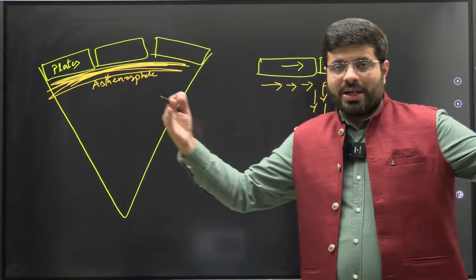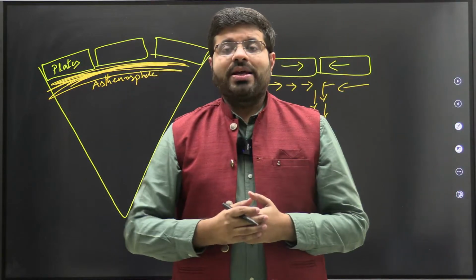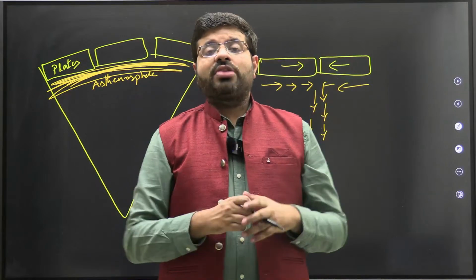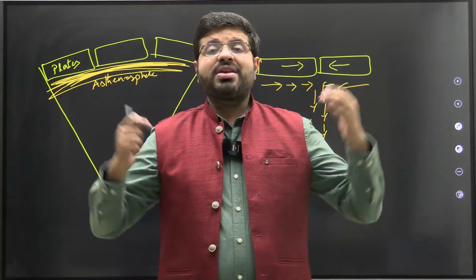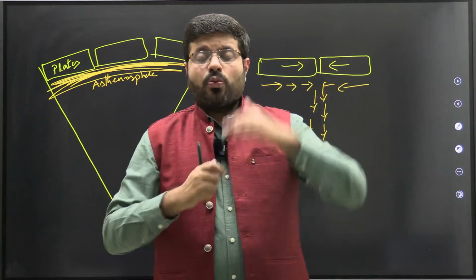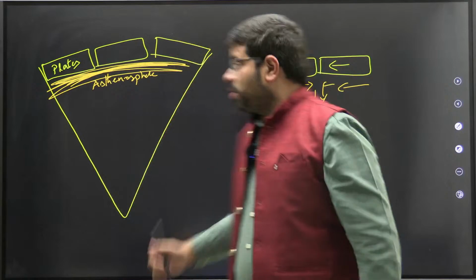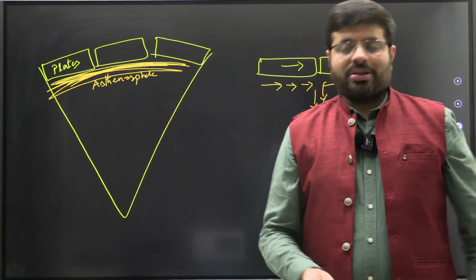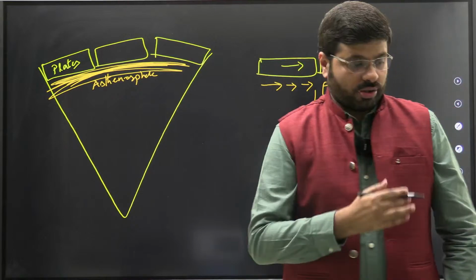So when two plates are moving towards each other, it's an indication that underneath there is some kind of convective currents of magma. Magma is moving from one place to another, and this magma is driving the layer above it, in other words, the crust or the plate above it. That is the idea of plate tectonics.